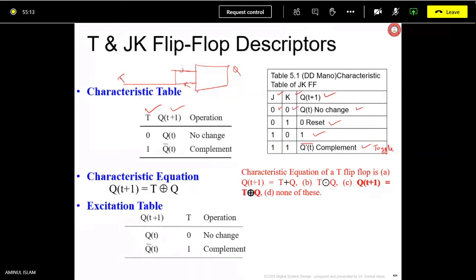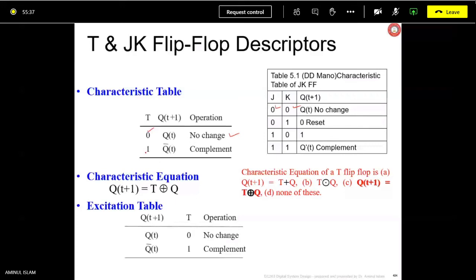It's very simple. So T may be 0, so obviously J and K are going to be 0, 0, because we have tied both inputs together. So Qt will be the output next state, because that is the no-change state.